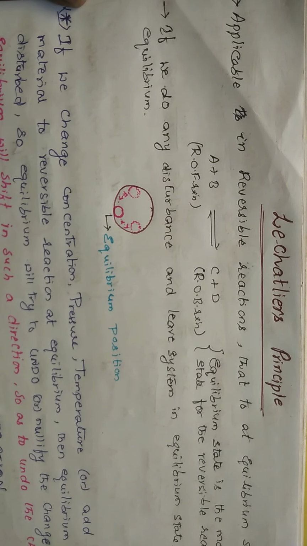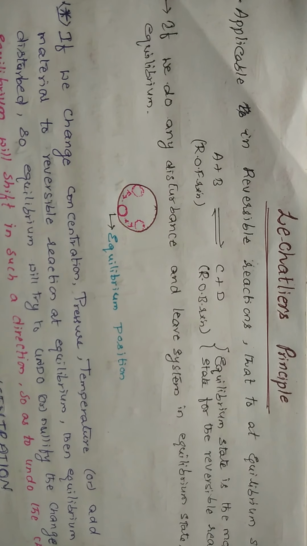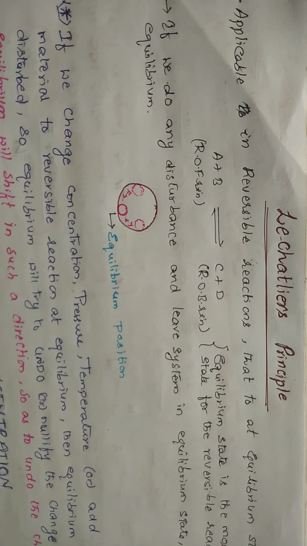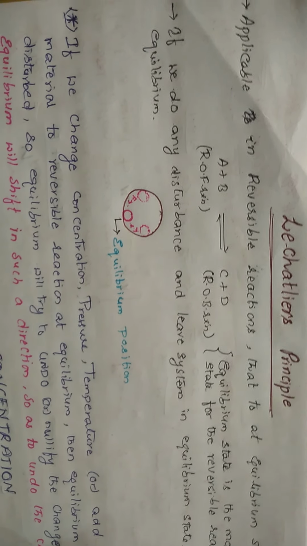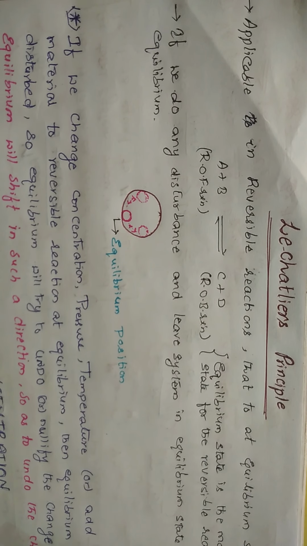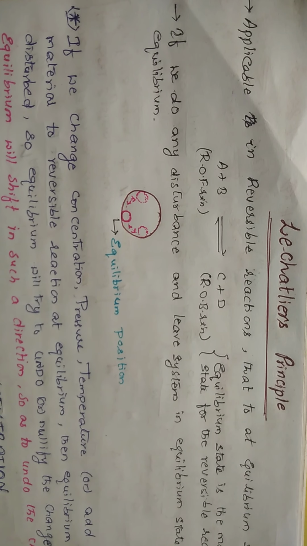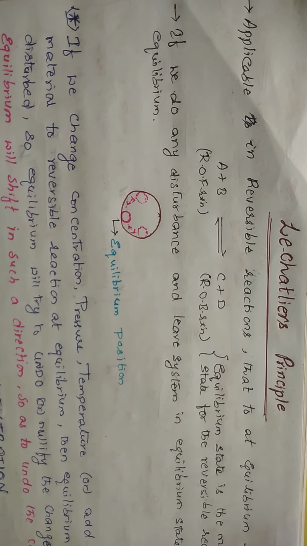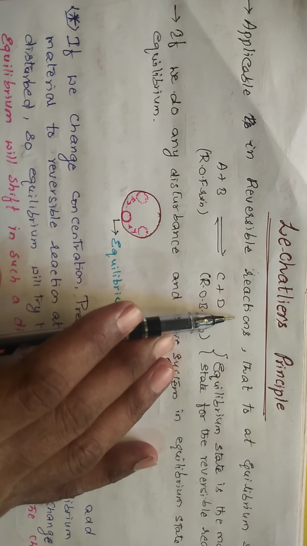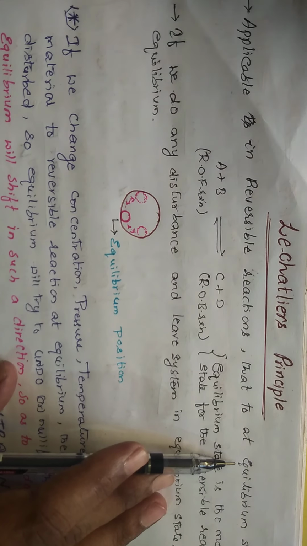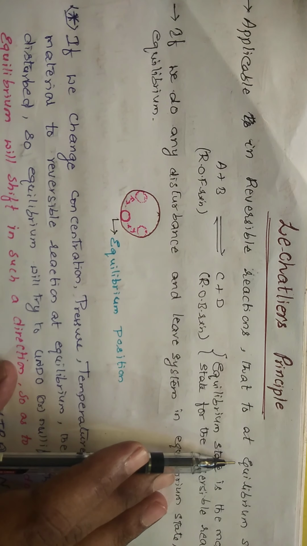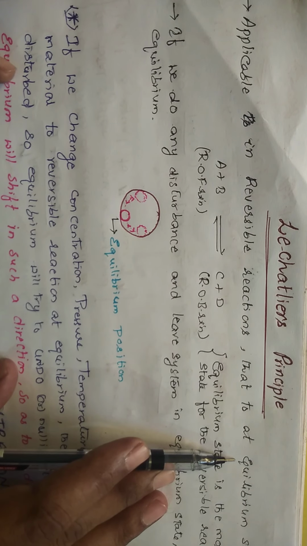Very good morning. Today I am going to explain the last content of this chapter, that is called Le Chatelier's principle. This is one of the most important things in the production of products in industrial areas. So this is mainly applicable for reversible reactions, that too in the equilibrium state. Okay, this is mostly applicable in reversible reactions, and also it is mostly used for industrial purposes, right?